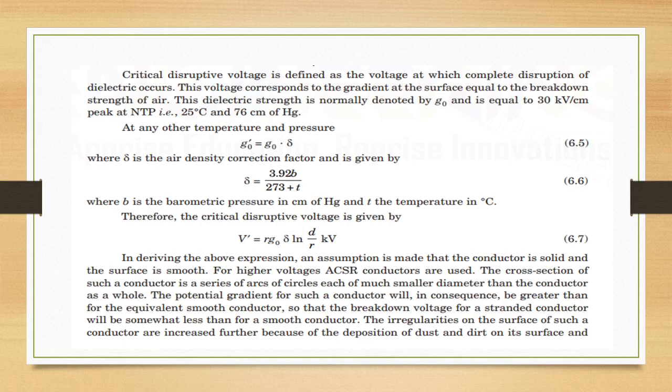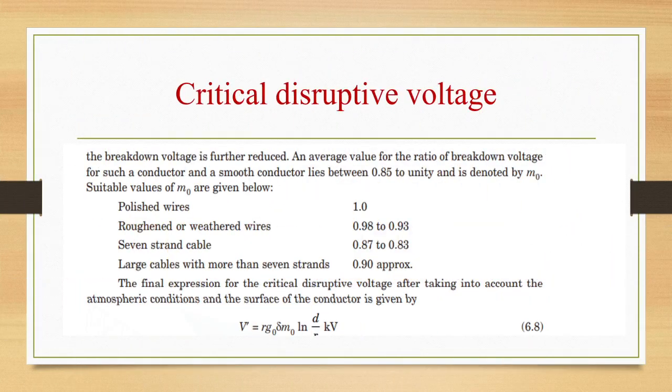An average value for the ratio of breakdown voltage for such a conductor and a smooth conductor lies between 0.85 to unity, and it is denoted by M naught. So suitable values of M naught are given. For polished wires, the value of M naught is 1. For roughened or weathered wire, 0.98 to 0.93. For 7 strand cable, 0.87 to 0.83. For large cables with more than 7 strands, 0.9 approximately.